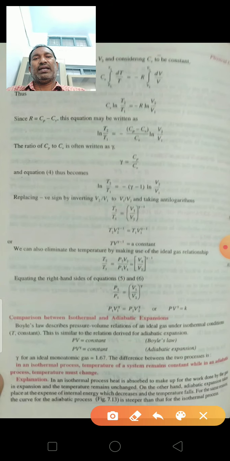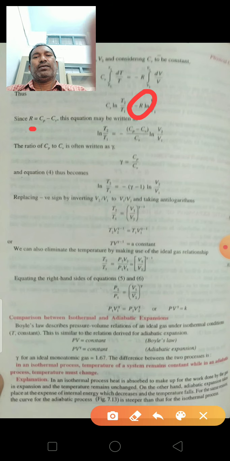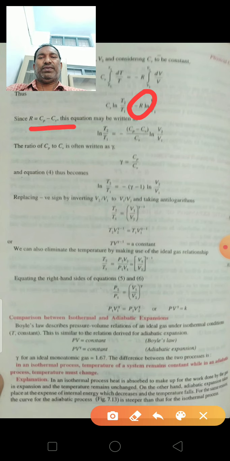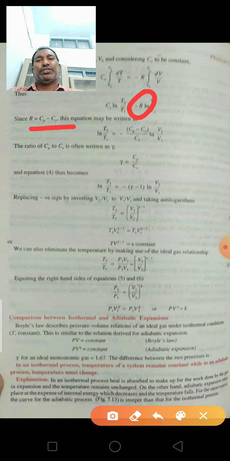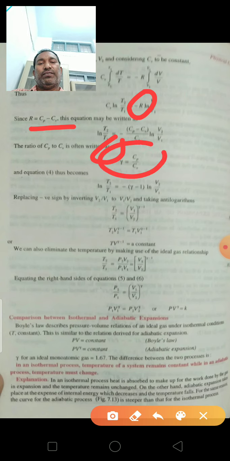Here in the place of R, we can write Cp minus Cv. So the ratio Cp to Cv is often written as gamma. From this, gamma is equal to Cp by Cv. From this equation, ln T2 by T1 is equal to minus (gamma minus 1) ln V2 by V1.